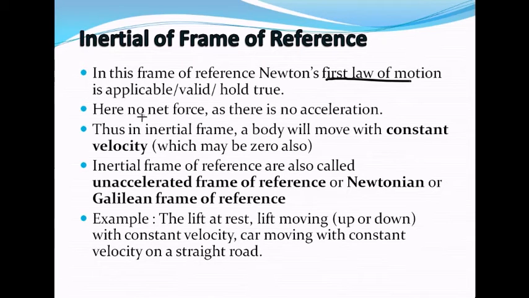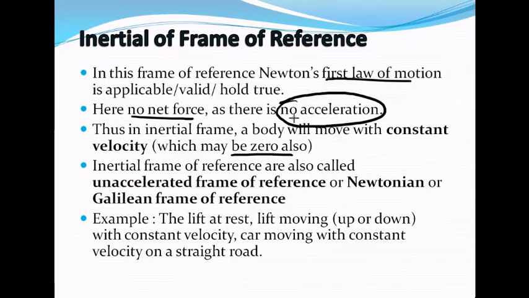and acceleration must not be there, meaning the observer must be at rest or moving with uniform velocity. So that means no net force is there in that frame of reference. A body will move with a constant velocity or it may have zero velocity.